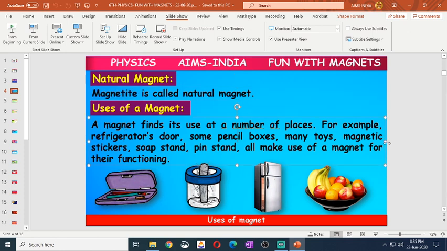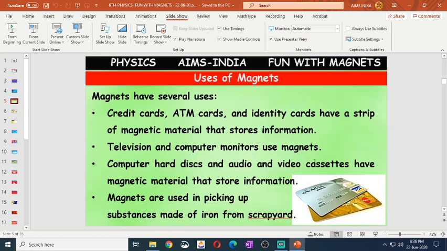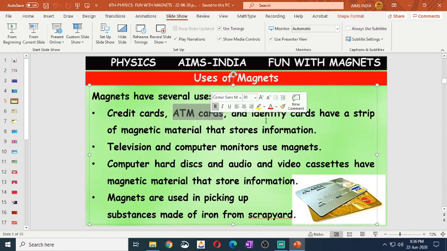So what is the use of a magnet? We use magnets in pencil boxes, pin holder boxes, refrigerators, and some toys. Not only that, we make use of them in credit cards, ATM cards, and identity cards for storing personal information.